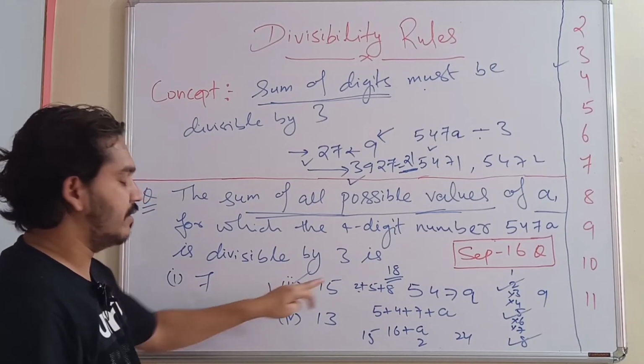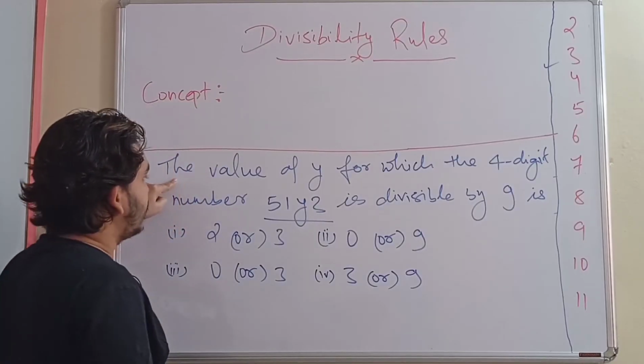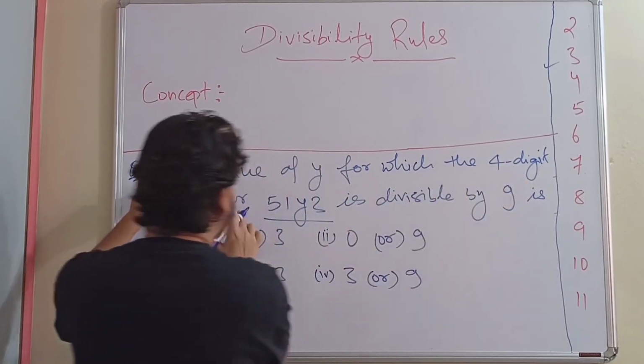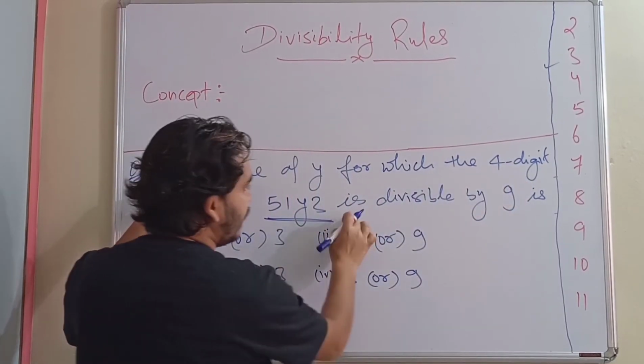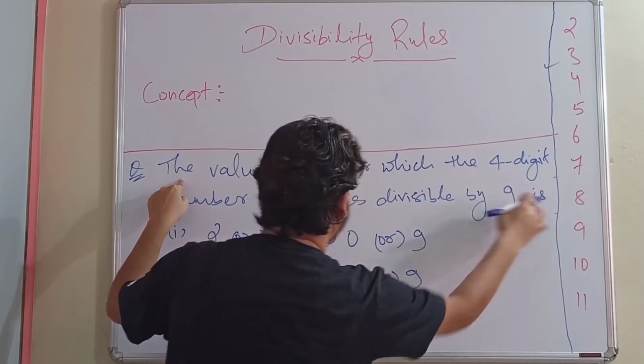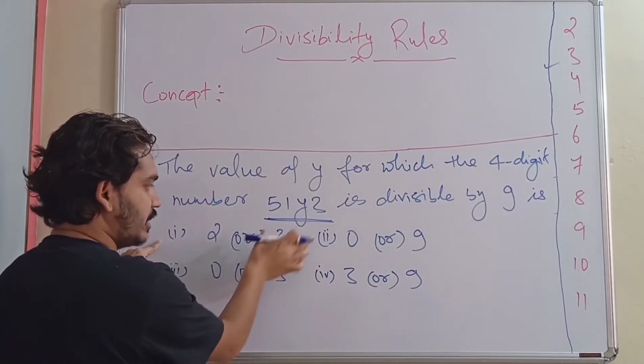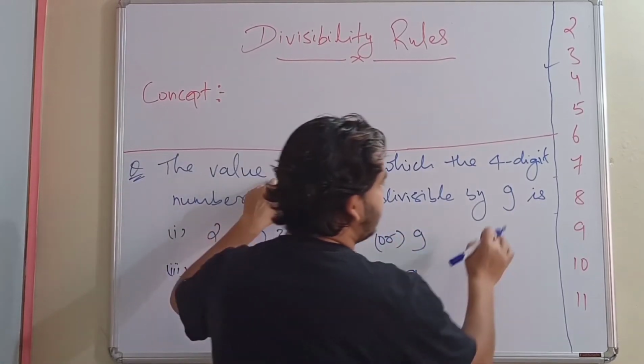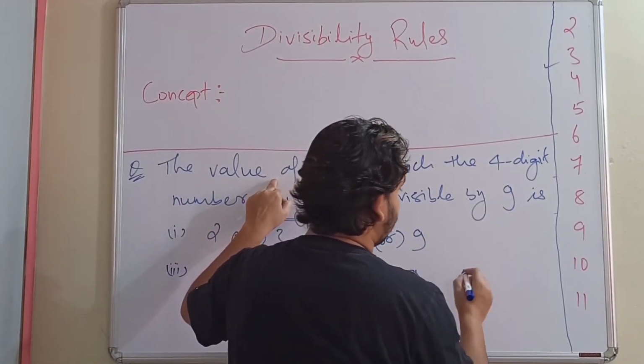Answer: second option, 15. The next question: the value of y for which the 4-digit number 51y3 is divisible by 9 is, first option 2 or 3, or these are the options. So let's see, for a number to be divisible by 9, what is the rule?